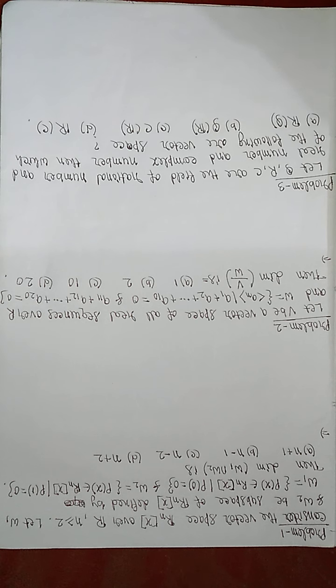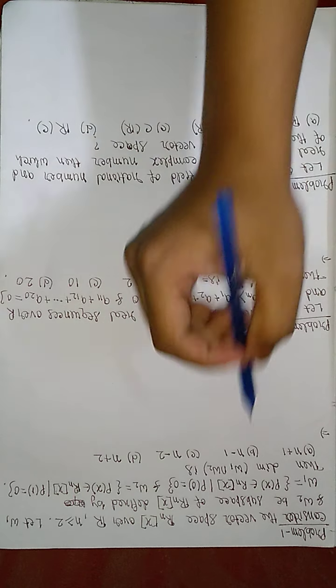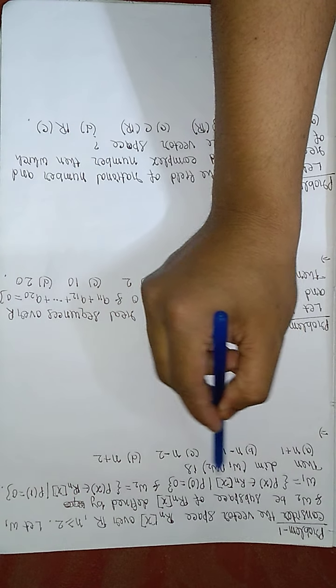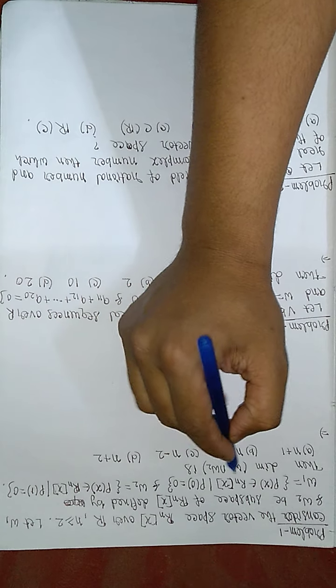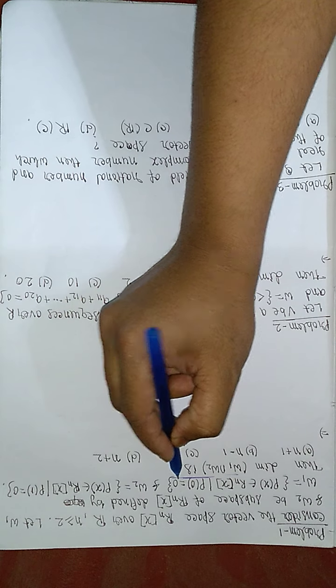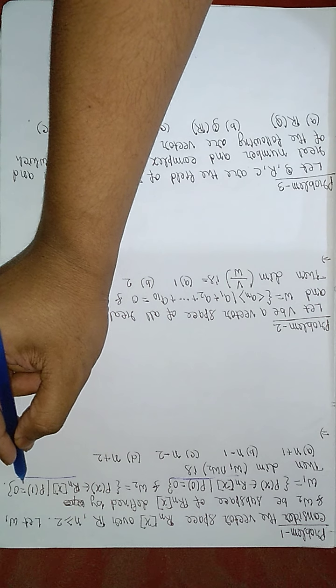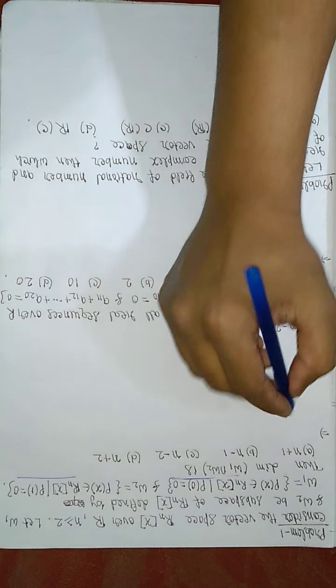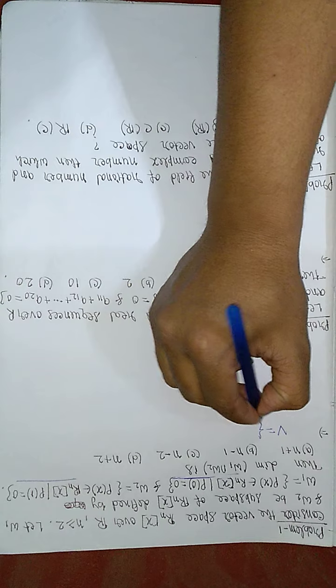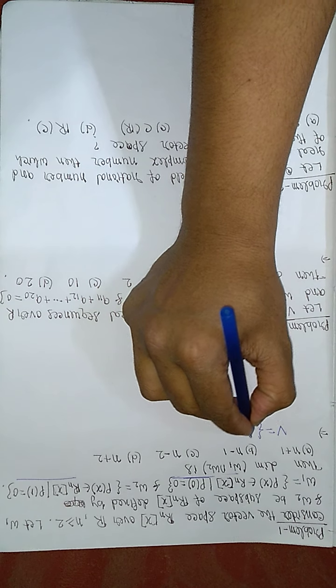Here it is given that the vector space Rn[x] over R, n greater than or equal to 2, and W1, W2 are two subspaces given by the definition: p(x) belongs to Rn[x] with the condition p(0) = 0, one restriction here, and one restriction here, that is p(1) = 0. So we consider the vector space V equal to Rn[x].